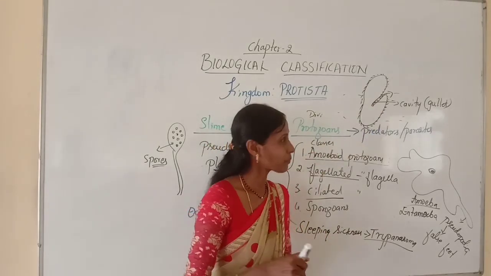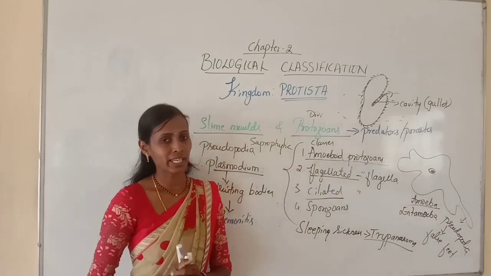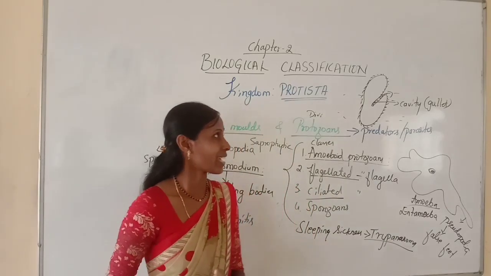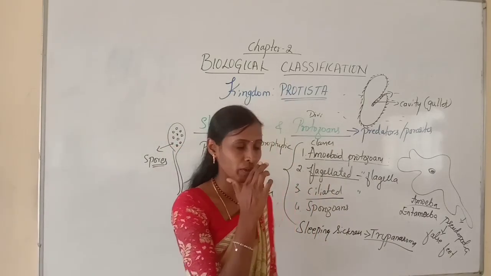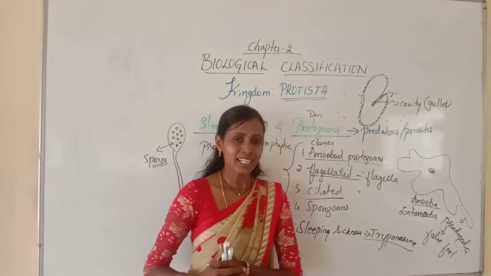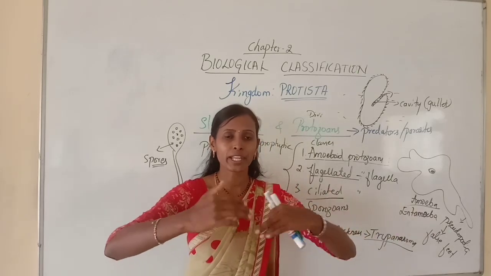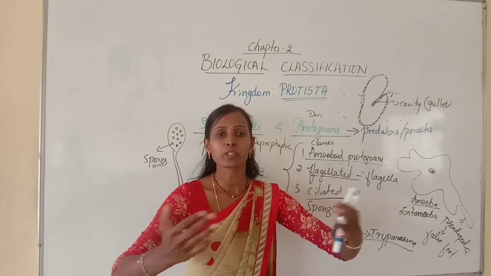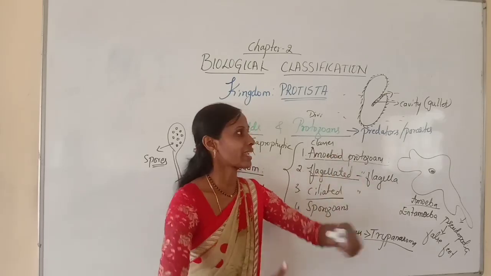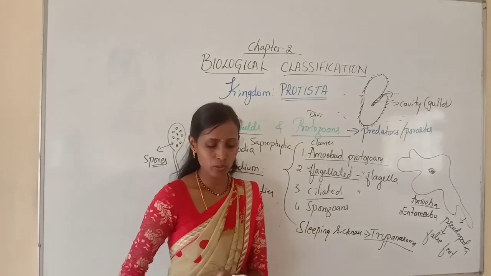That is important. So ciliated protozoans are usually aquatic and actively moving organisms because of thousands of cilia. They have a cavity called a gullet which opens to the outer surface. That is about ciliated protozoans.